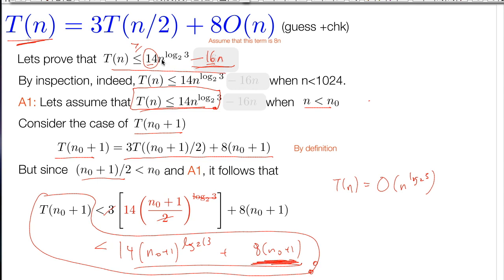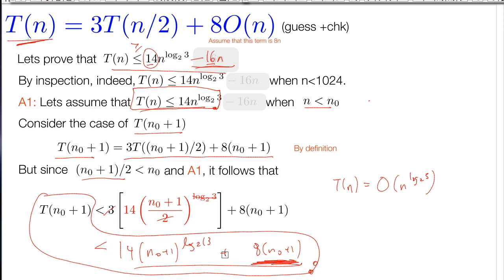Question. Go through the same exact argument, except instead of 14, put the letter A, and instead of 16, put the letter B, and then you can conclude what A and B have to be in relation for this to work. Question? Exactly. In particular, it implies it. If I'm less than 80 minus 40, then I'm certainly less than 80. Question in the back. Yes, that's the beauty of induction proofs.